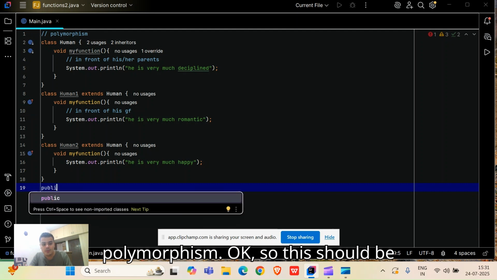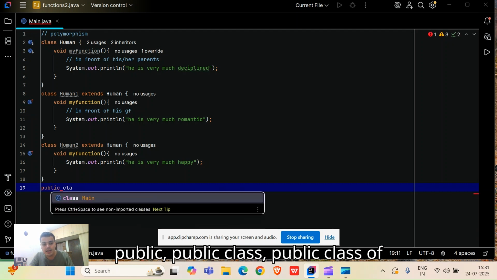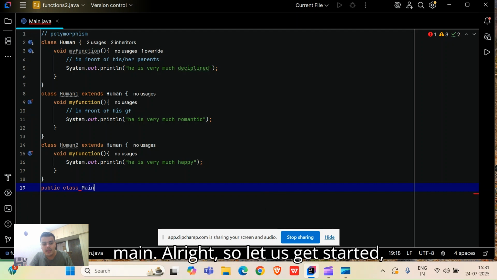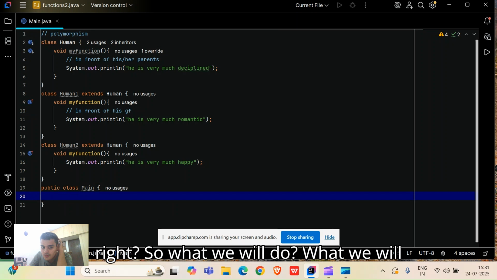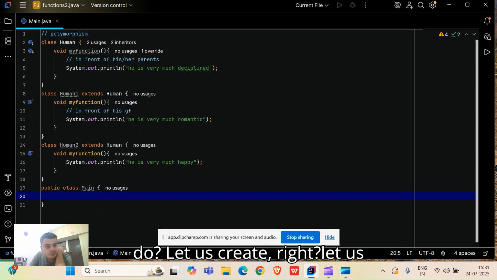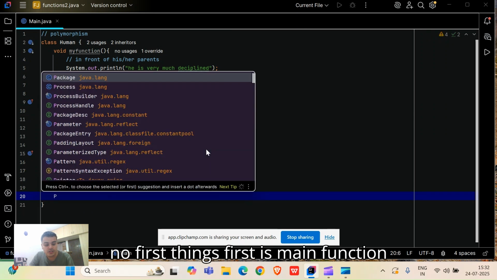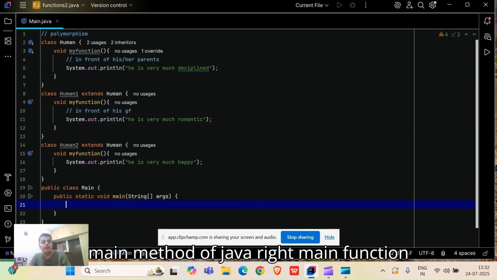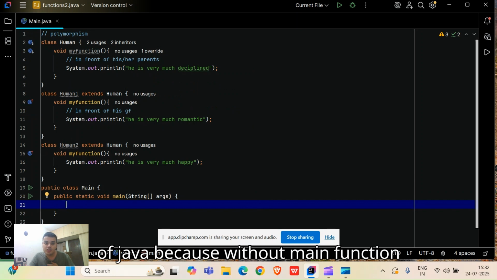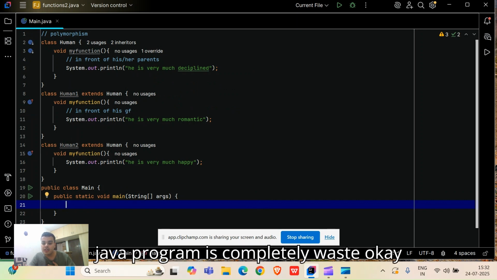So this should be public class main. All right, let's get started. First things first, we should create the main function, the main method of Java, because without the main function, a Java program is completely useless.